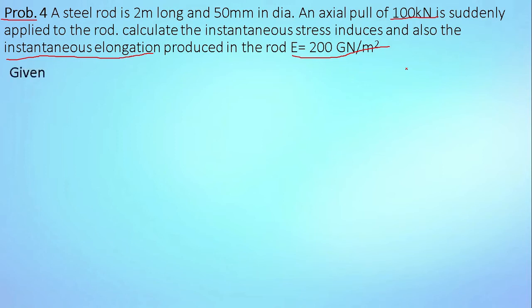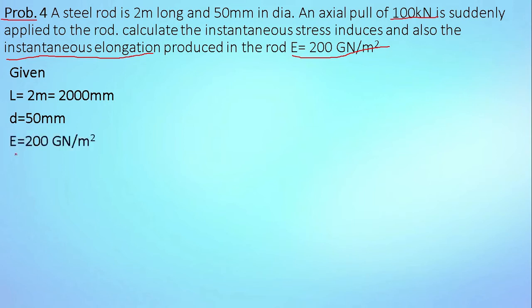So first of all, we will find out the given data. Length of bar is equal to 2 meter, which is equal to 2000 mm. Diameter of bar is 50 mm, so small d is equal to 50 mm. Young's modulus E is equal to 200 giganewton per meter square. Giga means 10 raised to 9.